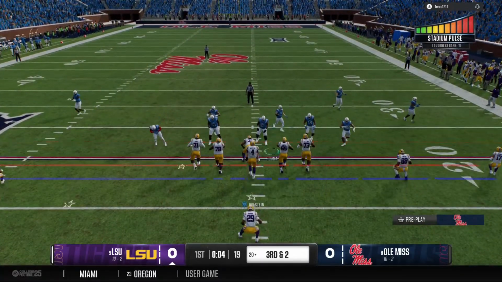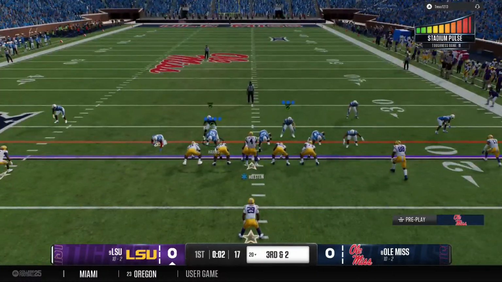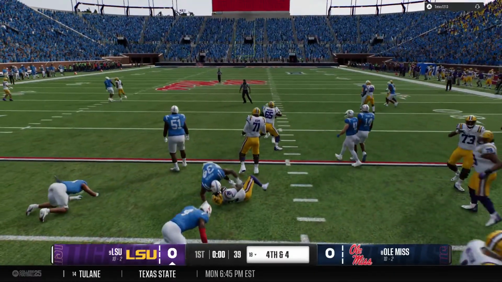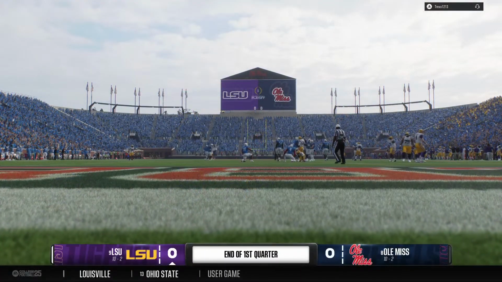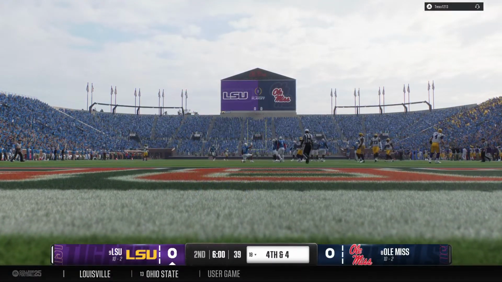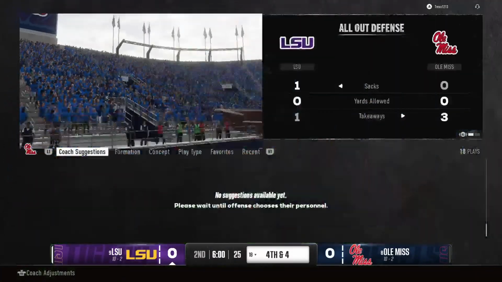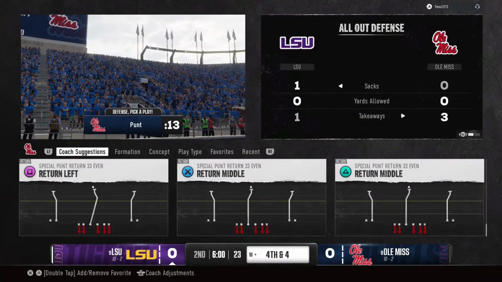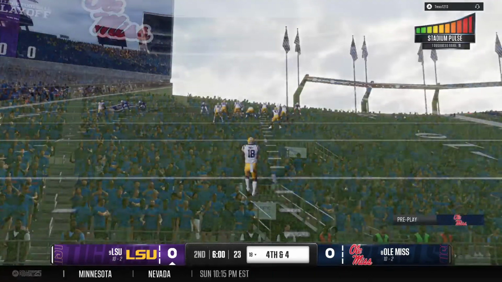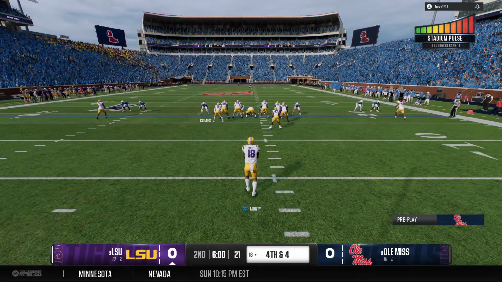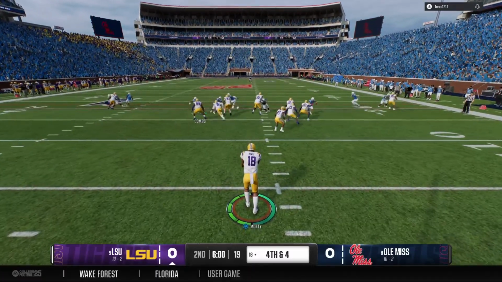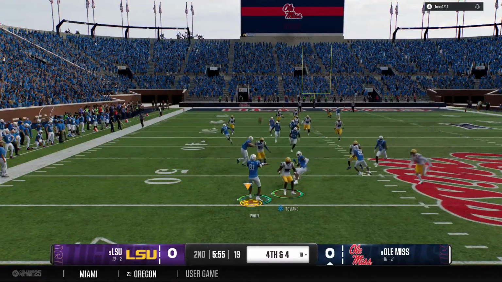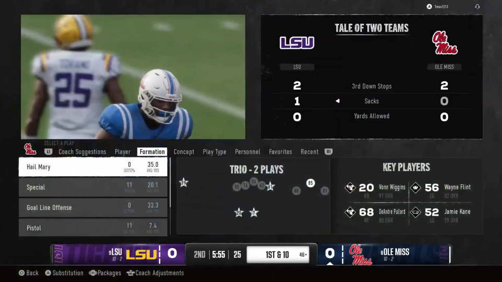An important 3rd down attempt for this offense. Try and muscle for the 1st down. And the offense going backwards in that play. Defense makes a stop to wrap up the 1st quarter. And the punt team now on to kick it away. Looking to flip the field here. And the returner elects to fair catch it. No return.